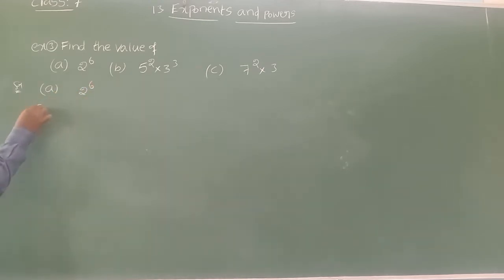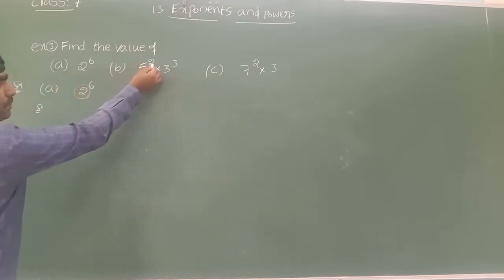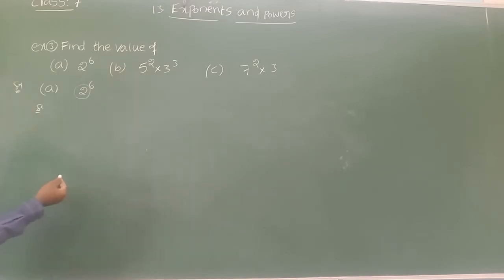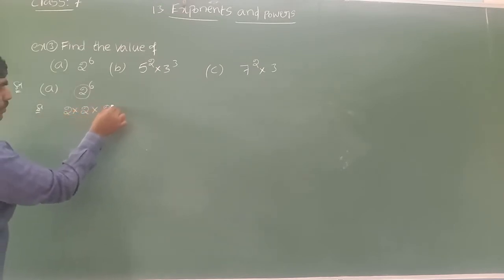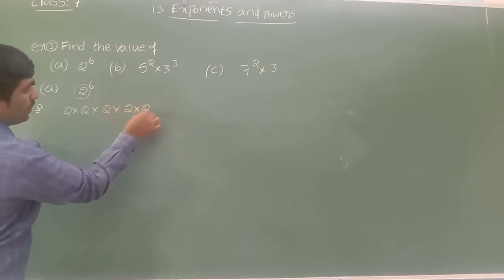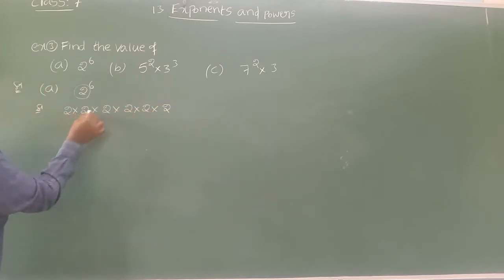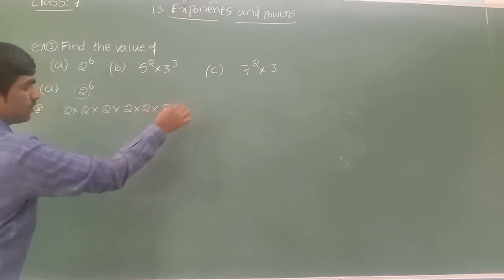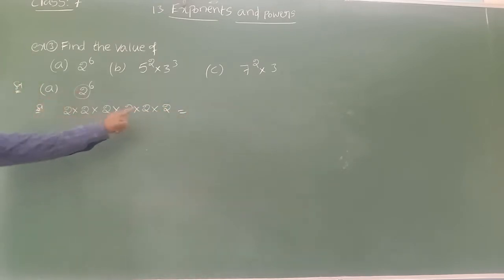Hope it is clear. Solution 1. Whatever the base is, we need to multiply itself. How many times do we need to multiply? Whatever the power is, that many times. Power 6, so multiply the base itself 6 times. Suppose power 2, multiply the base itself 2 times. Now we have power 6, so multiply the base itself 6 times: 2 into 2 into 2 into 2 into 2 into 2. 1, 2, 3, 4, 5, 6. That's all. So the base we need to multiply 6 times.